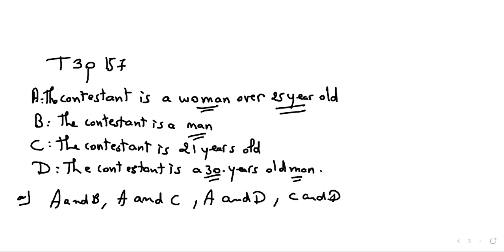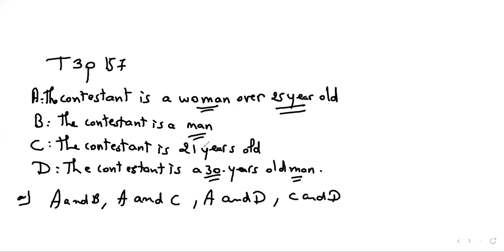I'm not sure if there is another thing left. I think we covered everything. A and B, A and C, A and D, C and D. B and C, can they happen at the same time? The contestant is 21 years old. The contestant is a man. Well, it can happen at the same time. There is no interdiction for that.